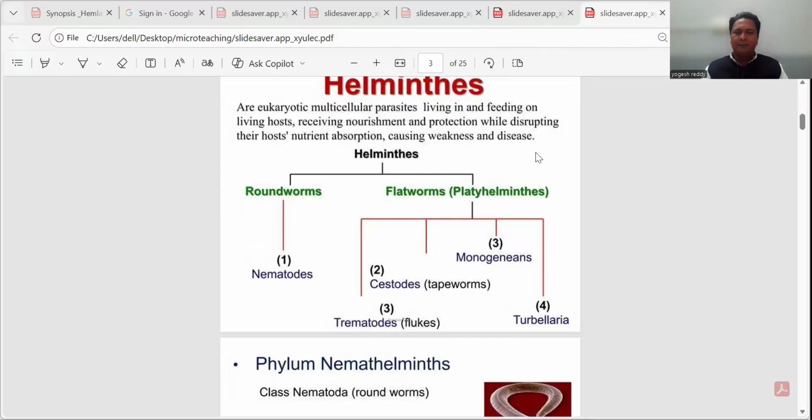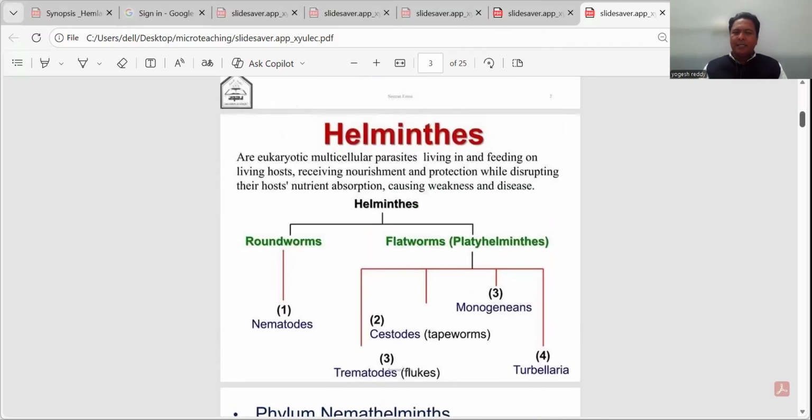To discuss this particular topic, I would like to share a PowerPoint presentation so that we can discuss this topic in brief. Helminth parasites are eukaryotic multicellular parasites living in and feeding on a living host, receiving nutrition, nourishment, and protection while disrupting the host's nutrition absorption, causing weakness and disease.